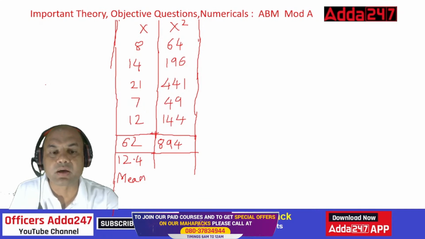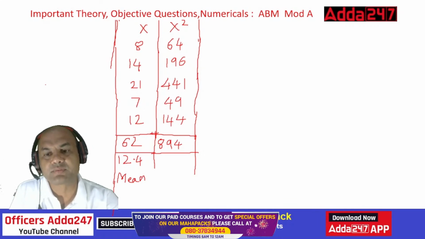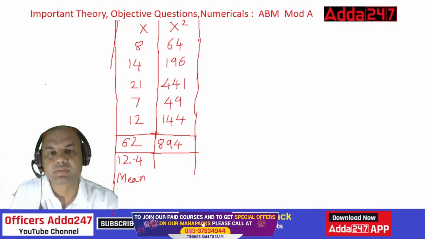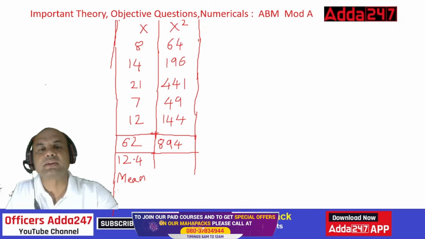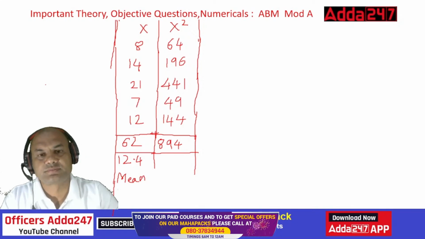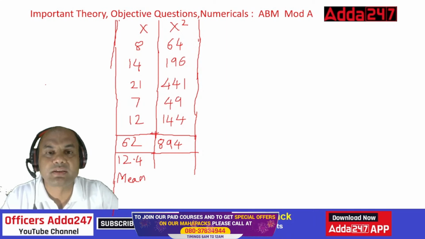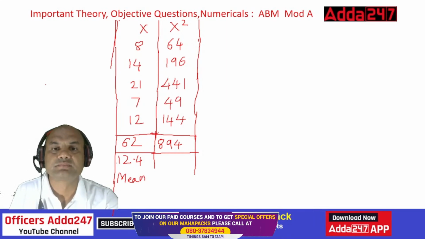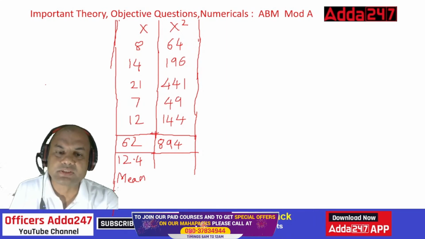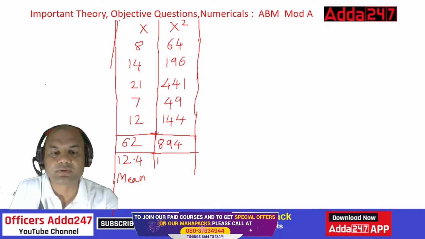So 894 upon these 5 elements. 894 divided by 5. What are you getting? Everyone, comment section. It is 178.8.